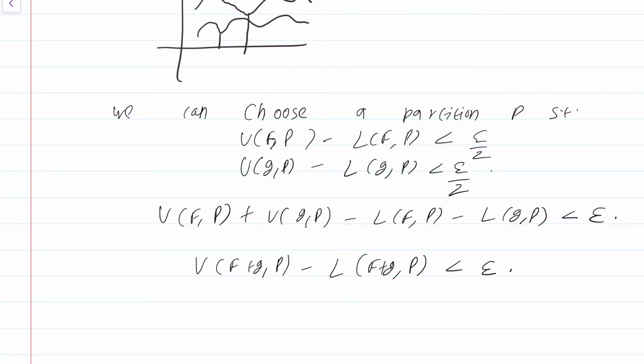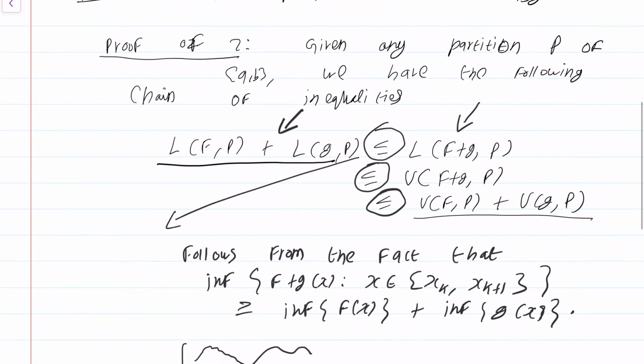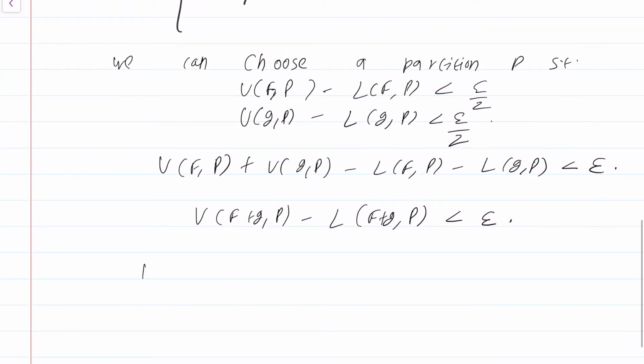Okay, because this inequality is true for the left and right extremes, it has to be true for anything that is sandwiched in between as well. So this shows that the function f plus g is Riemann integrable.